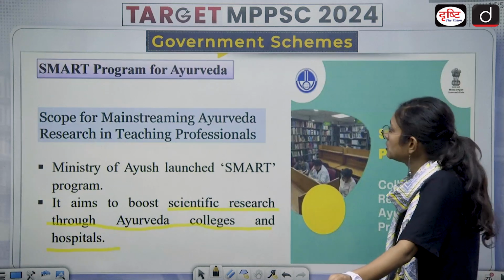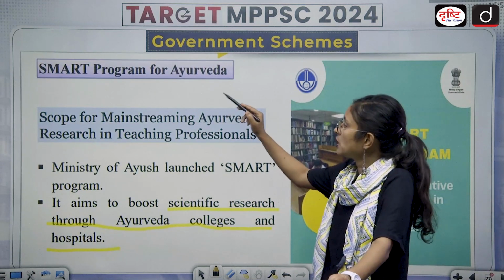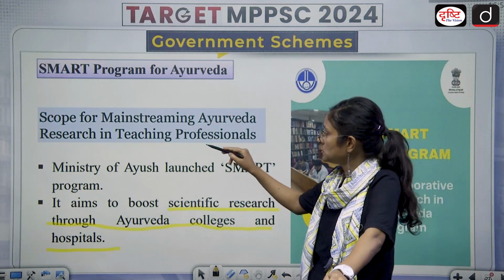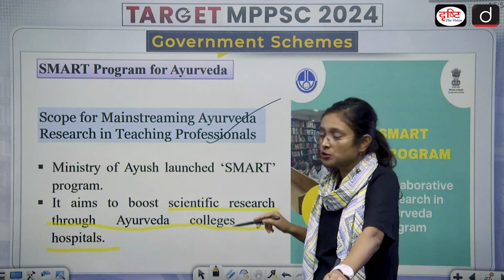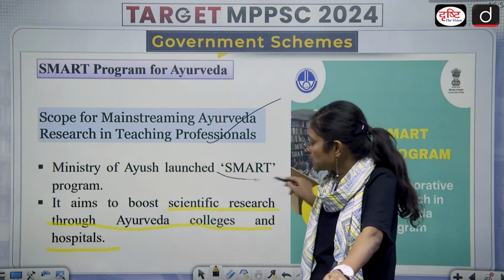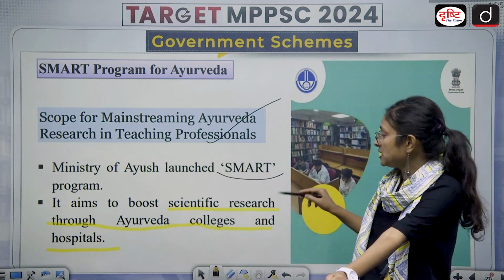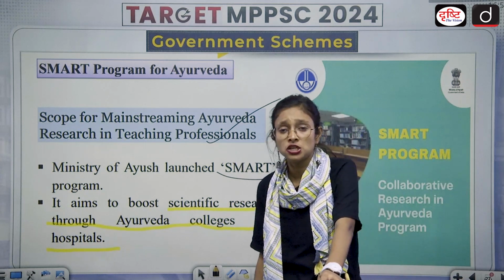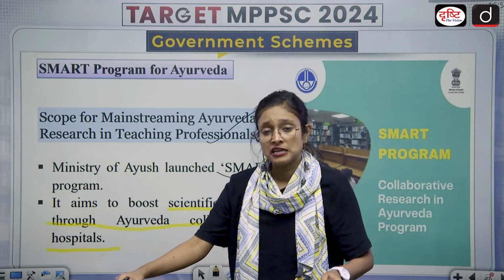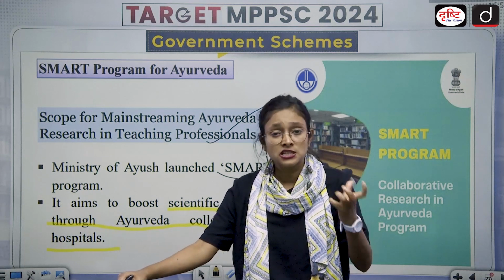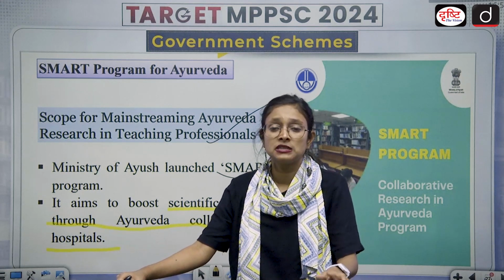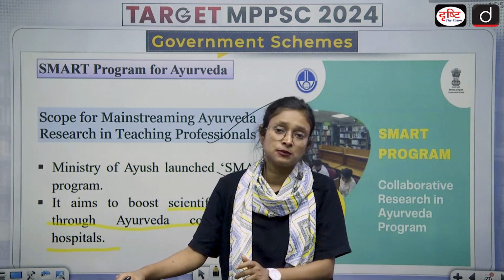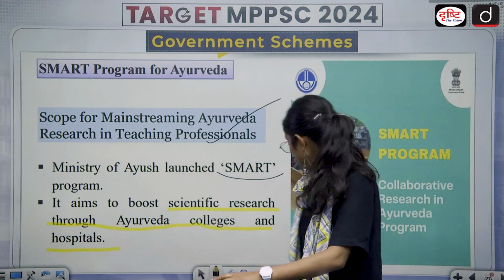Then we have another one, which is SMART Program, Scope for Mainstream Ayurveda Research and Teaching Professionals. It is launched by the Ministry of Ayush. The SMART Program aims to boost scientific research through Ayurveda colleges and hospitals. Ayurveda is an ancient medicinal technique which has been largely developed in India. So in order to make it more scientific and research based, this particular SMART Program has been launched. Then we have another one.